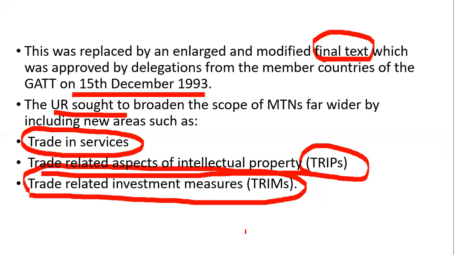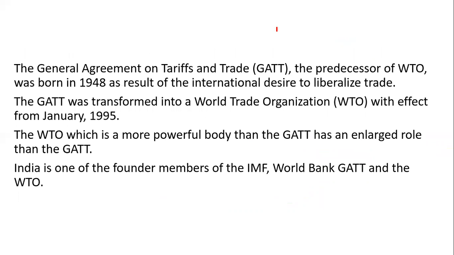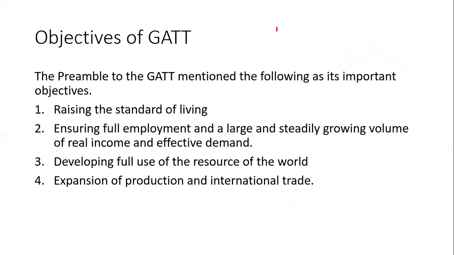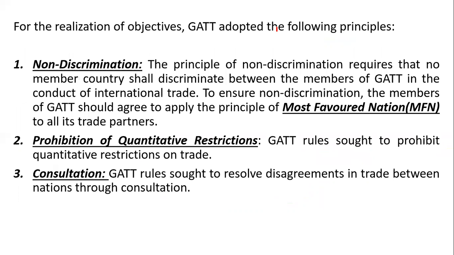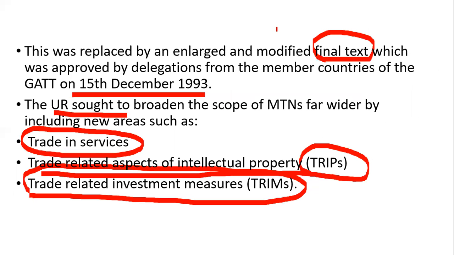So with this, we finish the discussion on Gatt. We saw the meaning of Gatt. So what is Gatt? And after that, we discussed objectives, rules governing international trade under the Gatt agreement, the principles of Gatt, and the evaluation of the Gatt. Then we discussed the Uruguay Round in 2 slides. So here we finished the discussion on Gatt.